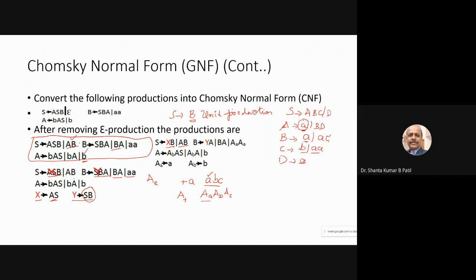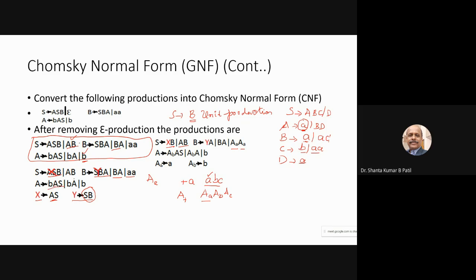Okay, so double A are there. What am I going to do? The single A is replaced as the variable A with the base A. So the second terminal A is replaced by the variable A base A. So in the case of the production A, BAS, this is not in the Chomsky normal form.